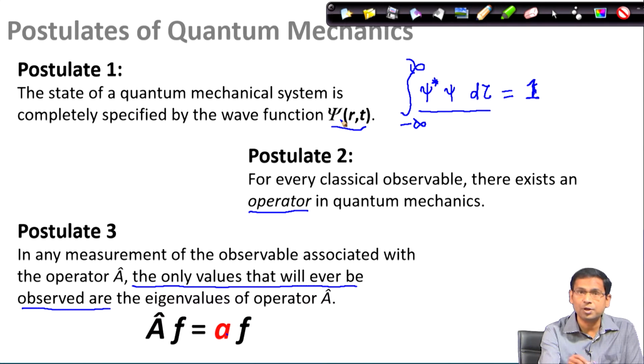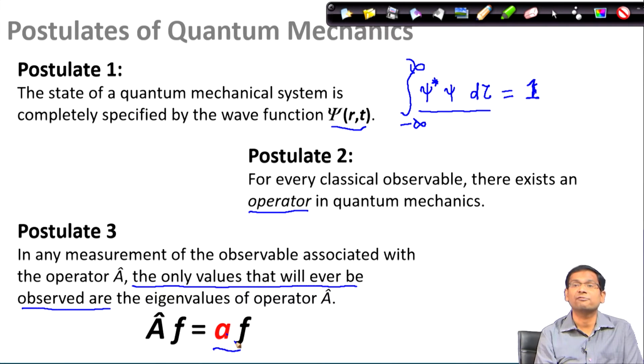So, together when we take postulate 1, postulate 2 and postulate 3, we get a complete picture. If I want to determine a particular classical observable, I must bring the operator corresponding to that observable, apply it on the state function, and the outcomes that I would get are going to be the eigenvalues of that particular operator.